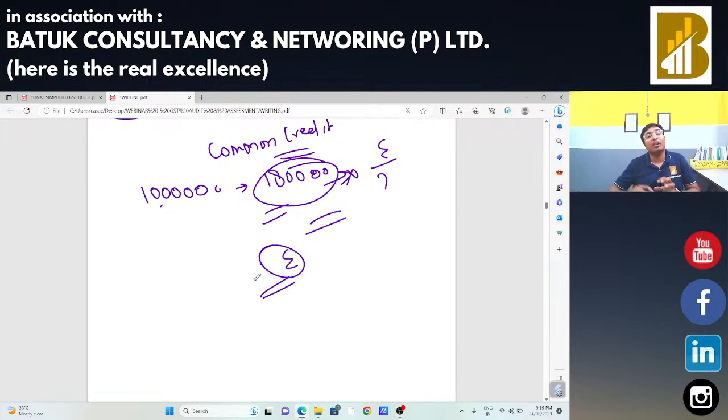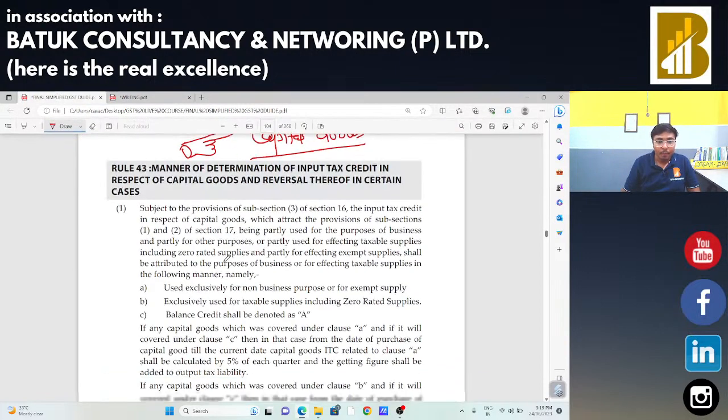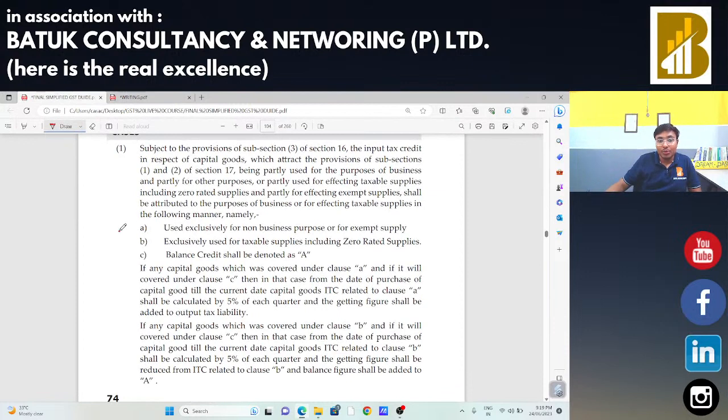I got the idea about the exempted input tax credit, and I am not going to claim that particular input tax credit. I am just going to claim the input tax credit which is related to my taxable part. That is what it is now. This is the situation here.